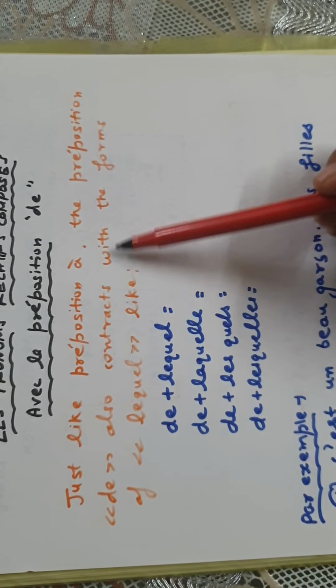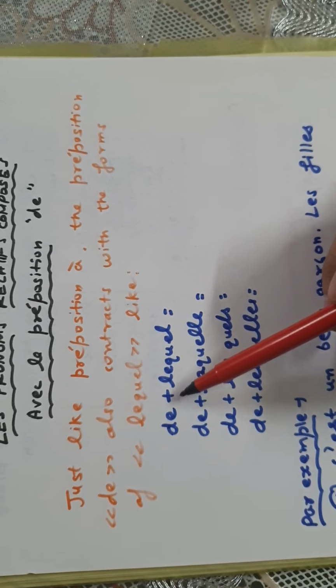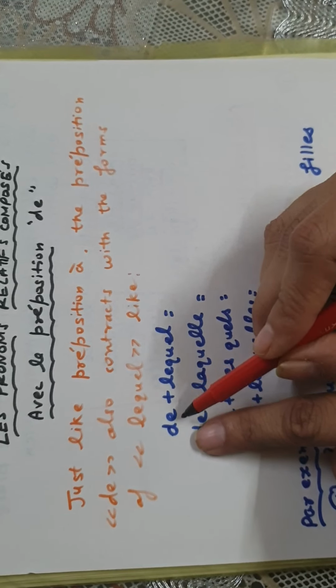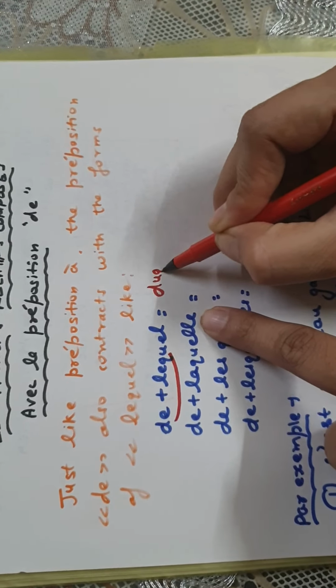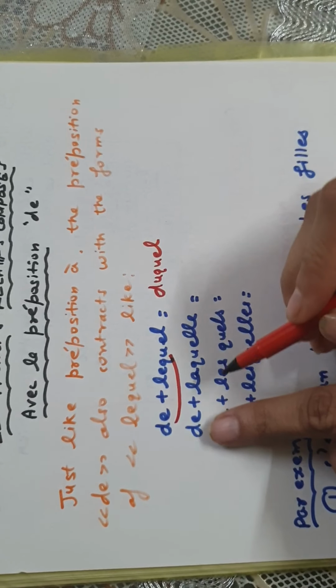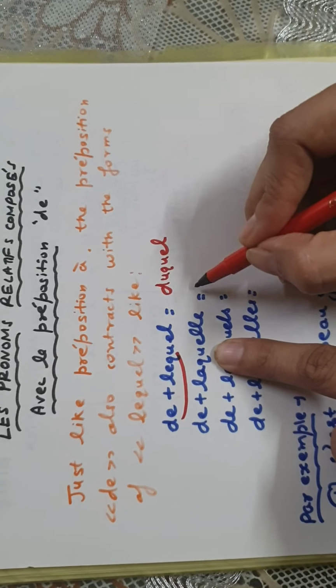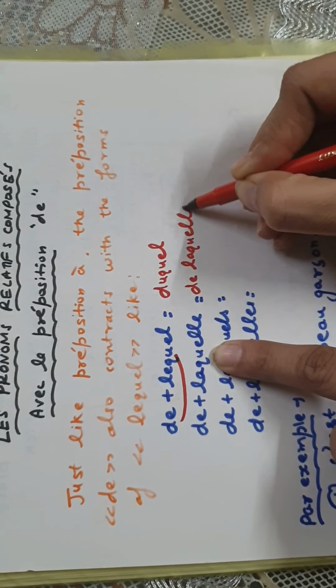It also contracts with the forms of lequel. Like how are we going to contract it with lequel? De plus lequel, when we contract them together, they become duquel, right? And when it is de plus lesquels, there is no contraction. We just write them separately, de and lesquels.